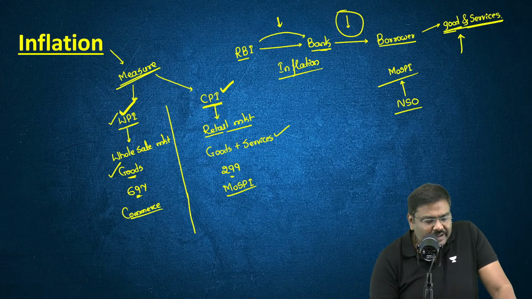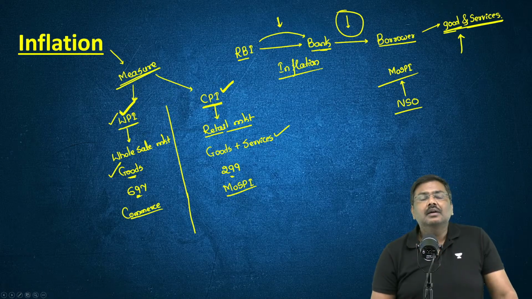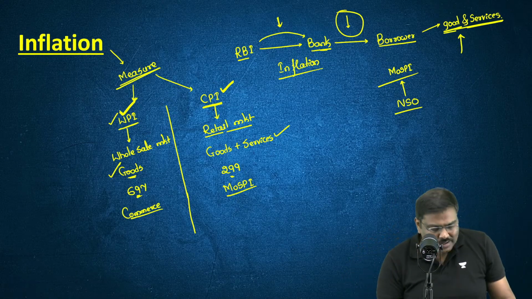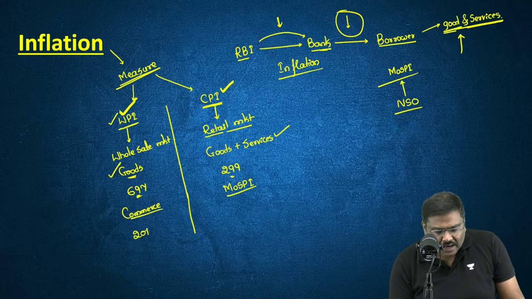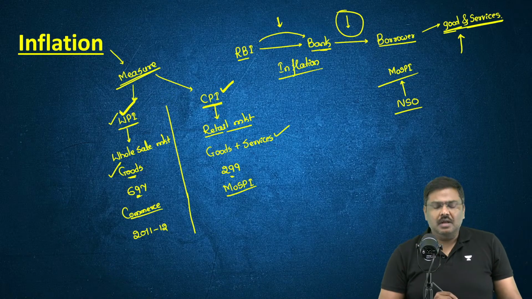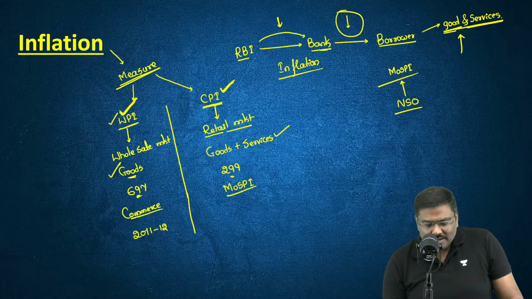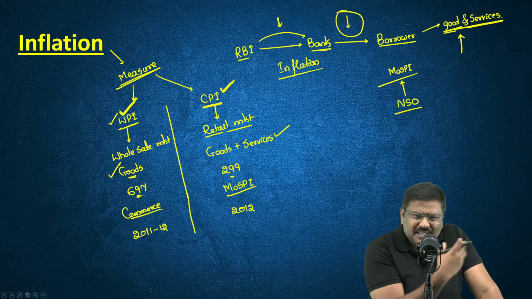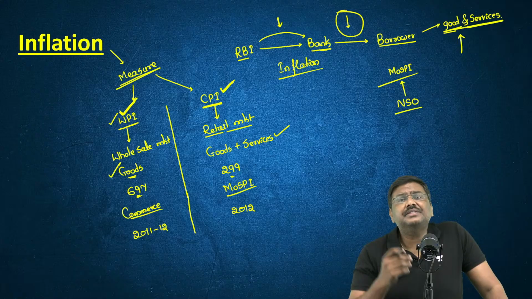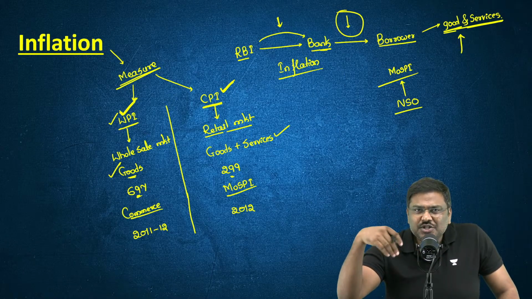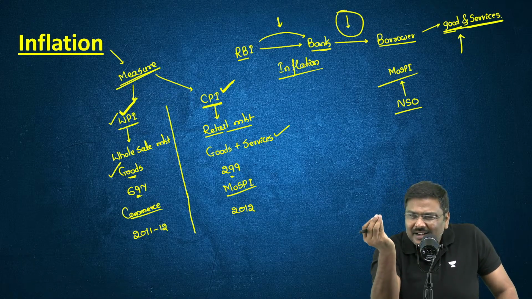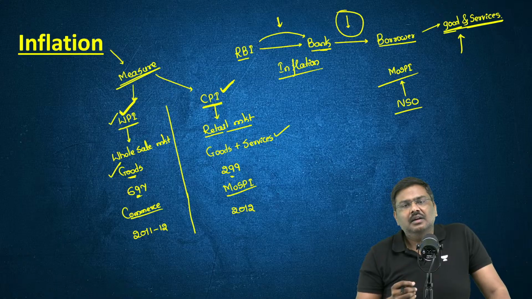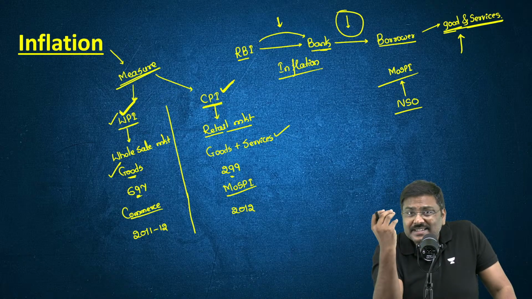Is it okay? And finally, in case of WPI, the base year right now used is 2011-12, and the base year for CPI right now used is 2012. Please understand, what is the use of base year? Base year is generally used as a standard. It is essentially a standard.